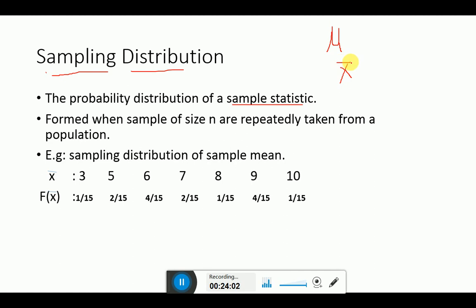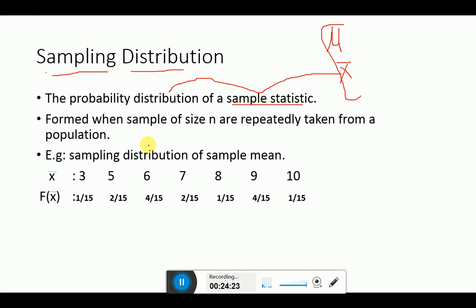Mu is the average of the population, and that is known as your parameter. The x bar is known as your statistic. The probability distribution of a statistic is known as your sampling distribution, also known as the sampling distribution of mean.